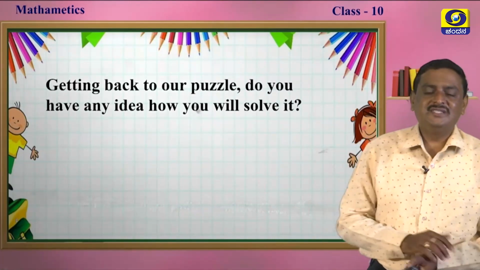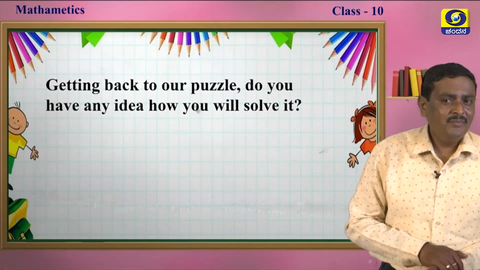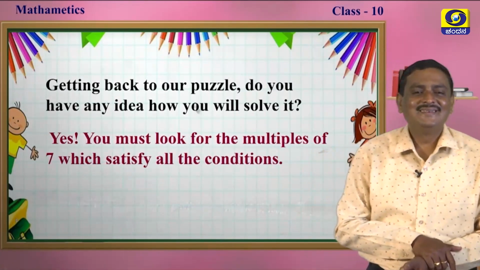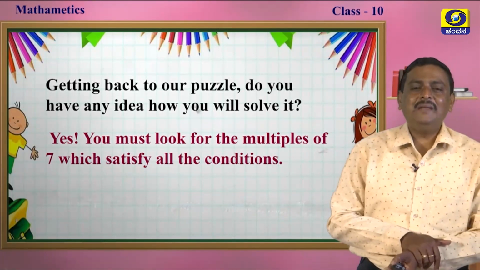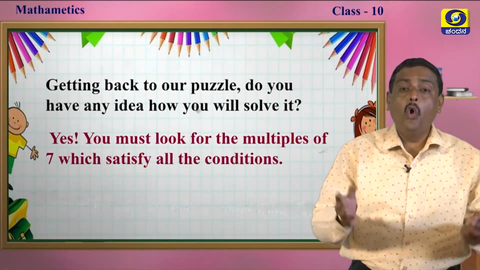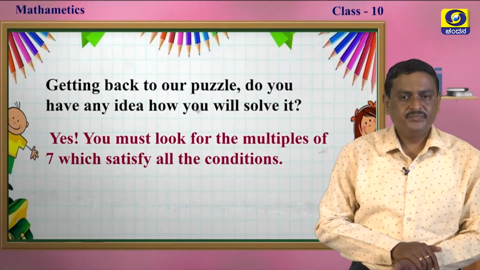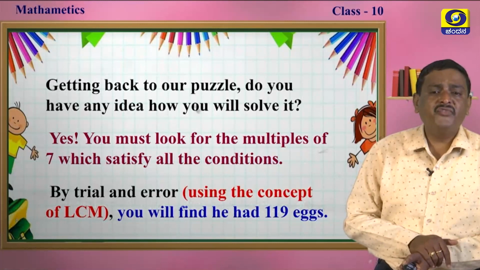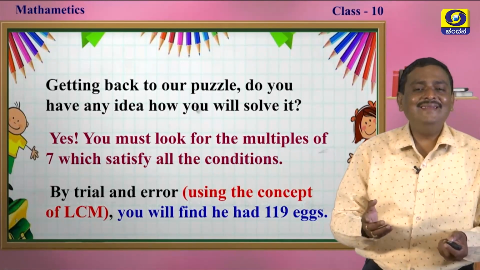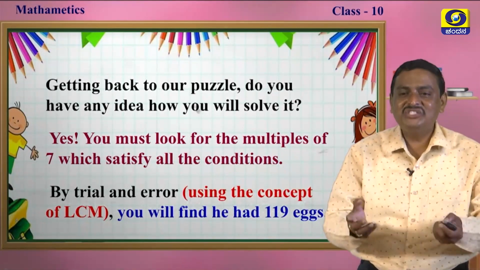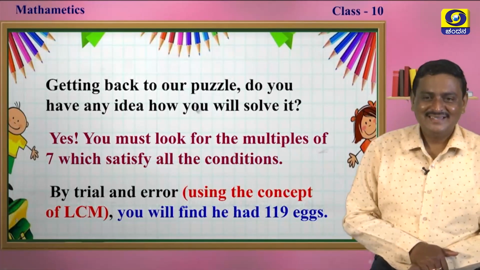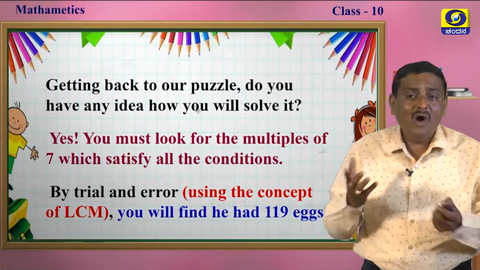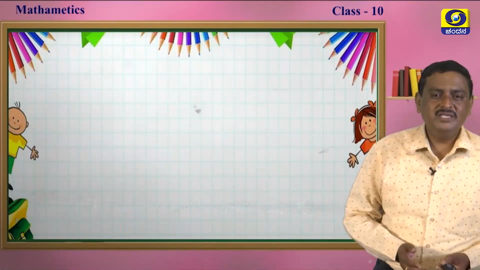Getting back to our puzzle, do you solve? Do you have any idea to solve it? Yes, my dear students. You must look for the multiples of 7 which satisfy all the conditions. By trial and error, using the concept of LCM, you will find 119, my dear students. See, it is less than or equal to 150. So, how is it? I will show you.